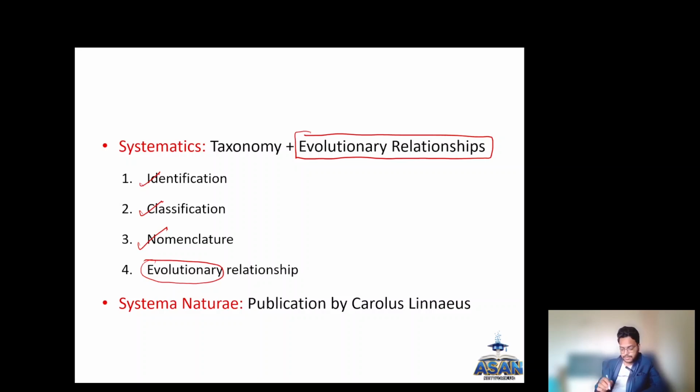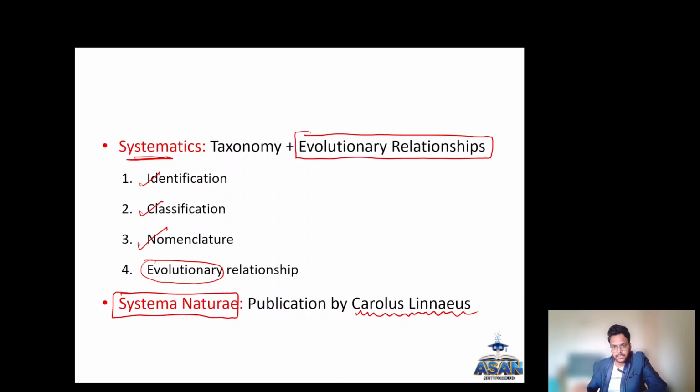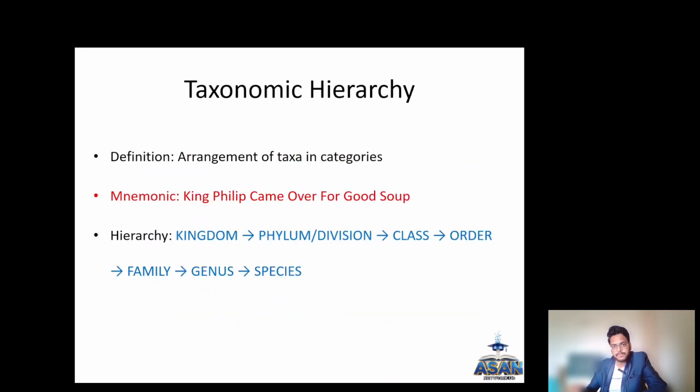The book Systema Naturae was written by Carolus Linnaeus. This has also been asked as an MCQ in your NEET exam. Who wrote the book Systema Naturae? Carolus Linnaeus.